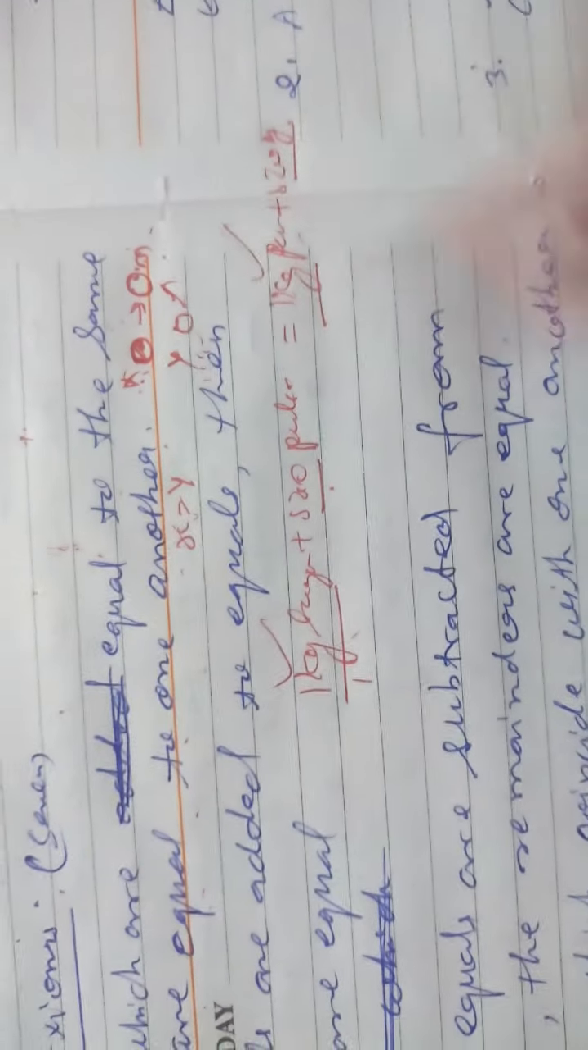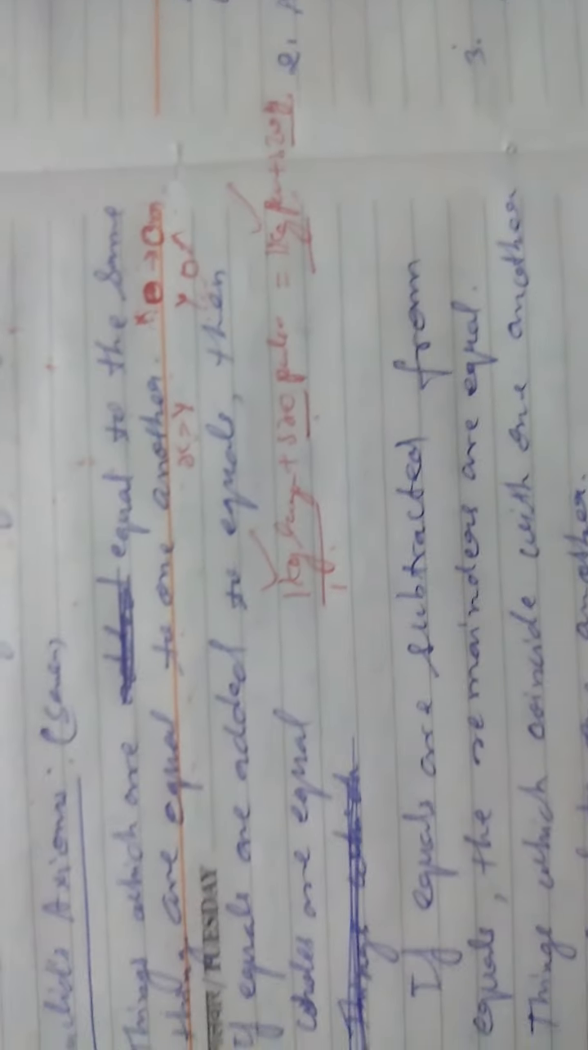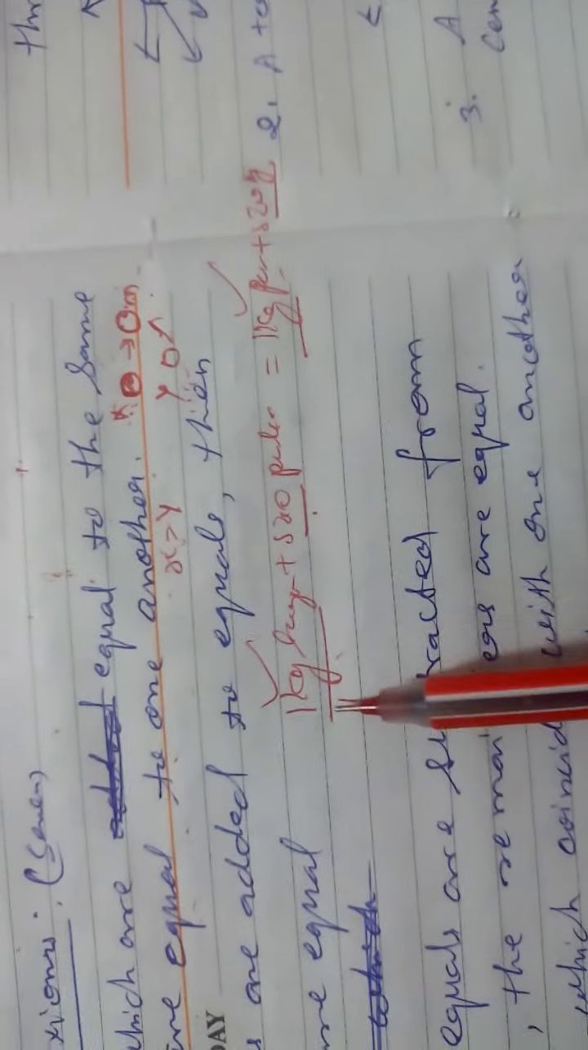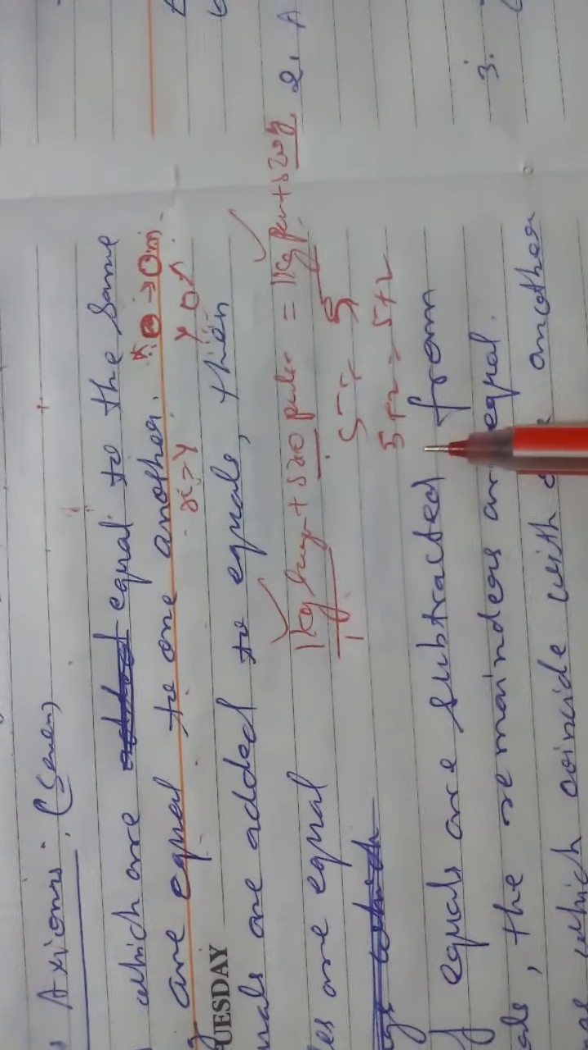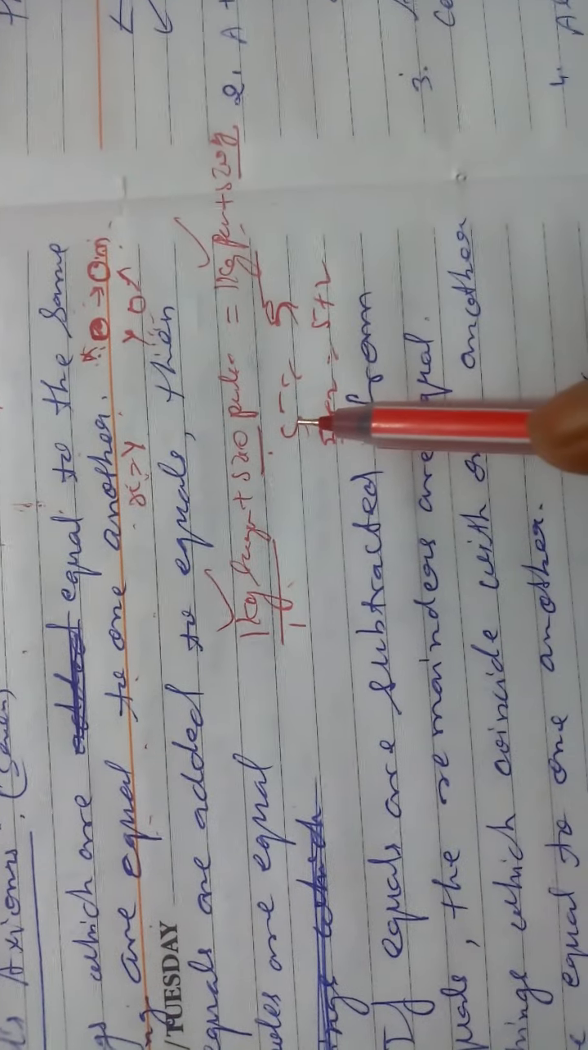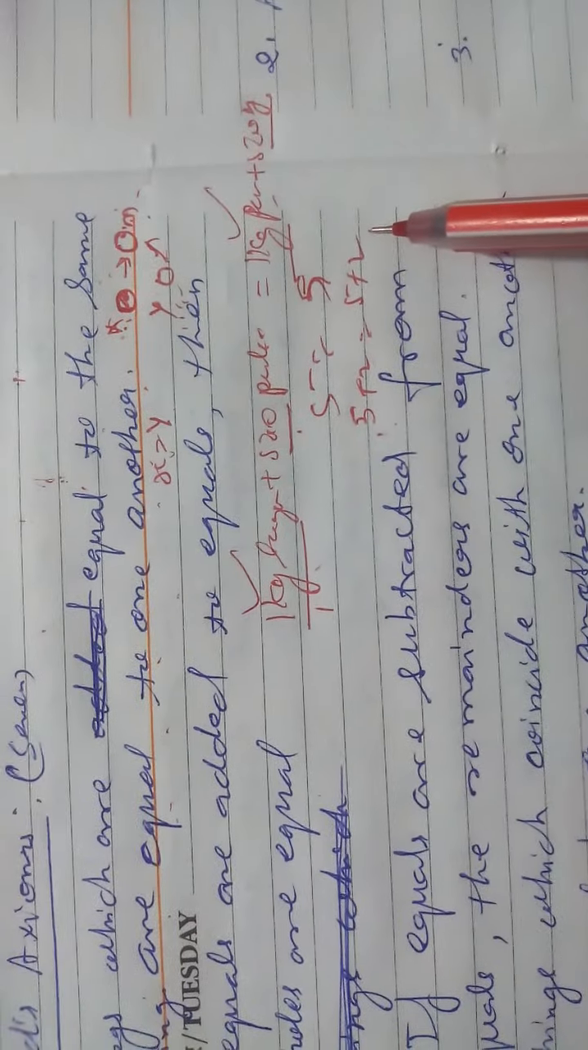If 1 kg equals 1 kg, and you are adding an equal amount on both sides, then the result will also be equal. 5 is equal to 5, so 5 plus 2 will also be equal to 5 plus 2. Equals are added to both.